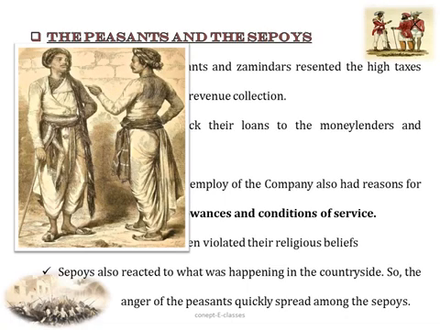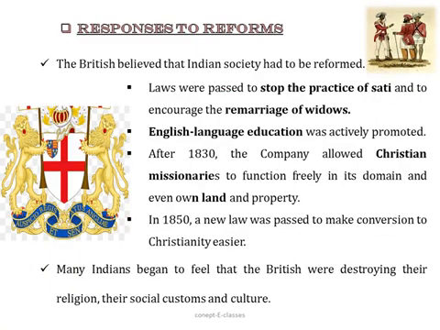This is an image of how the sepoys of the Bengal army exchanged news and rumors in the bazaars of North India. Now let's see the responses to reforms. The British believed that Indian society had to be changed or reformed, so they passed certain laws. Laws were passed to stop the practice of sati and to encourage the remarriage of widows. Sati was a practice where widows were burned alive with their deceased husbands. So the British made laws to stop this practice and encourage the remarriage of widows.